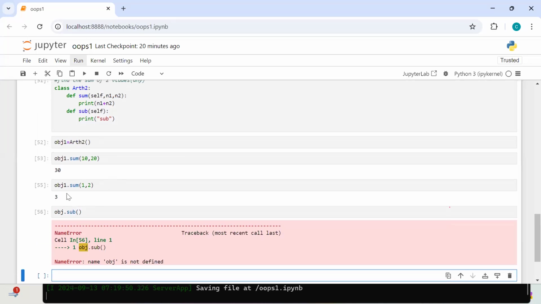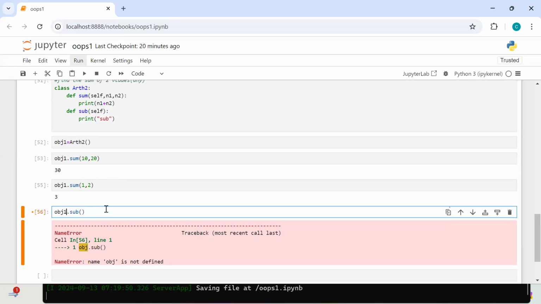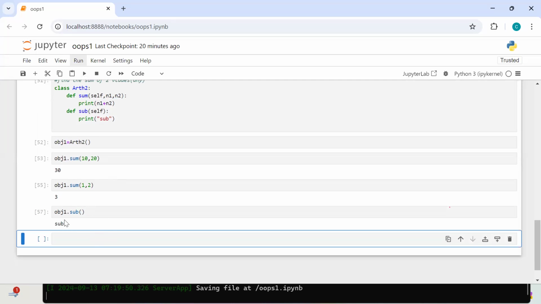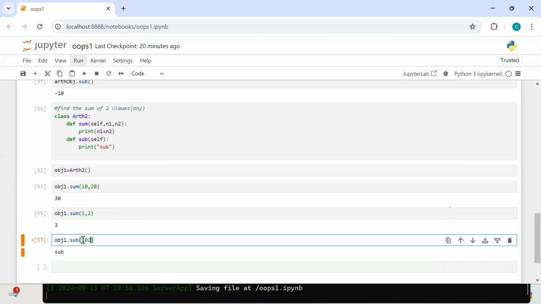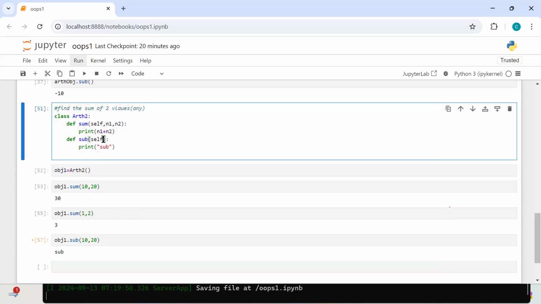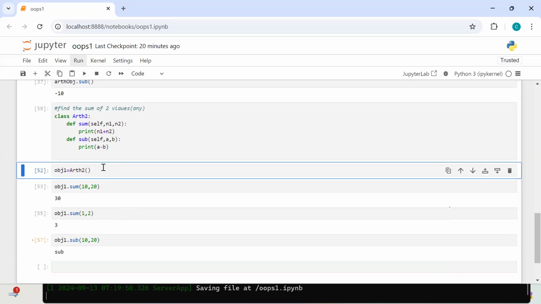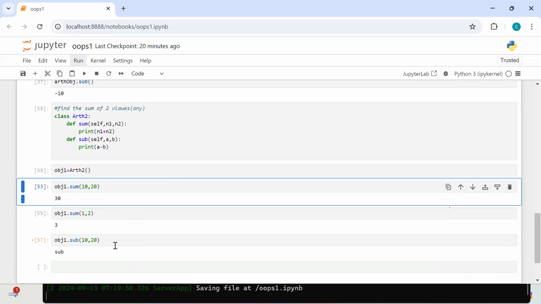Okay, so obj1 is not defined. My object name is obj, not obj1. Okay, done. The next one is, if I pass the same story, 10, 20. Next, 10 comma a comma b. Now here a minus b. Now is it going to work or not?